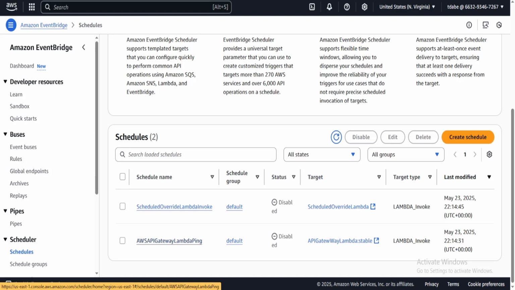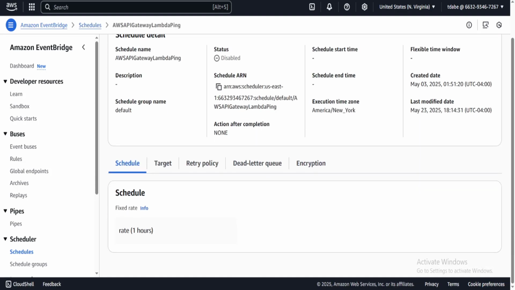But basically, the AWS API Gateway Lambda ping would ping the Lambda. At the moment I have it set as an hour, but before I had it every minute, which was okay. But again, there is a kind of manual refresh or maintenance period for Lambda. From what I saw, every hour you're going to get a cold start, and that cold start is 20 seconds. And that doesn't meet the SLA requirement of sub 10 seconds. So it makes more sense to use cold start, and there's really no reason why you should not use cold start other than the fact that my code was not defined properly to lend itself well to Lambda and to cold start.